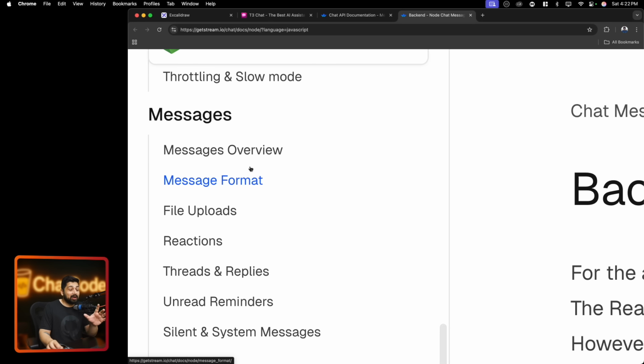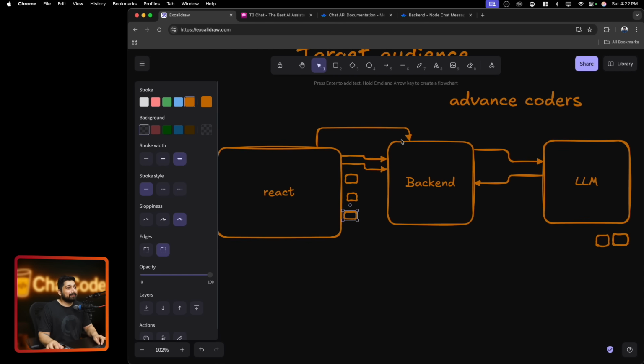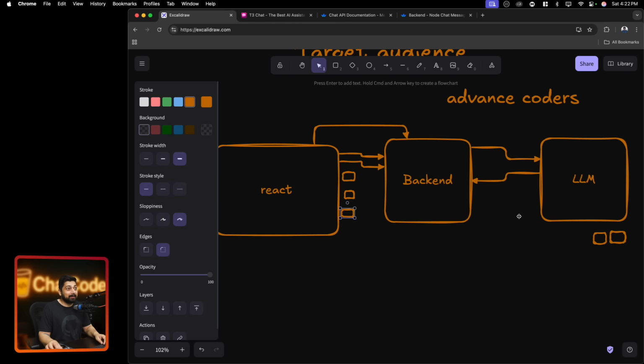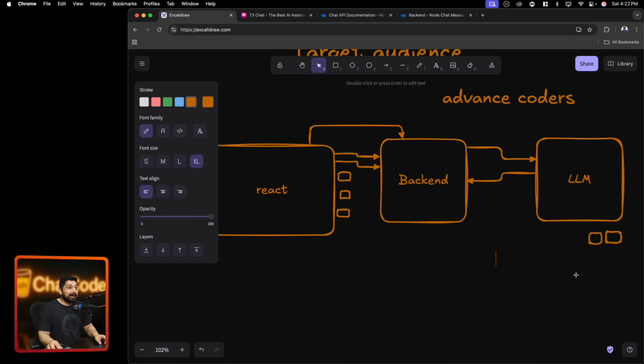Now, a message is not just the message, because for you, it looks like, hey, there's an LLM that we are sending the response from and going with that. But what happens if you have designed some kind of tool? An LLM is nothing without tools, also known as agents. There could be different agents in the tool set. Maybe there is a search agent, maybe a GitHub agent, maybe a database agent, or agents or tools.